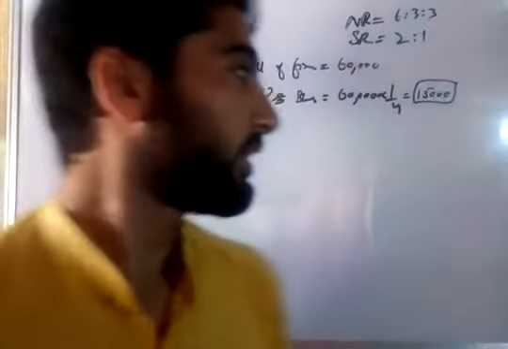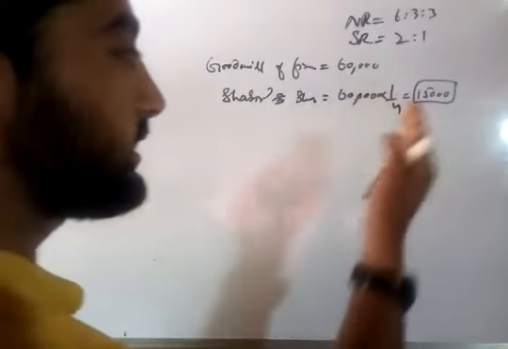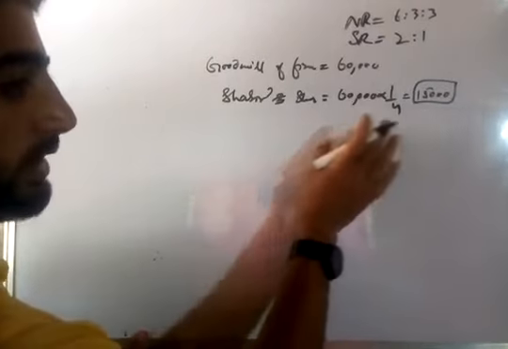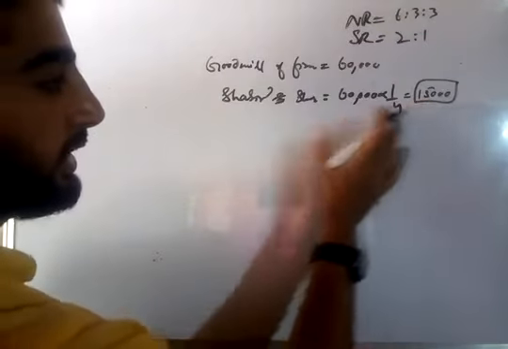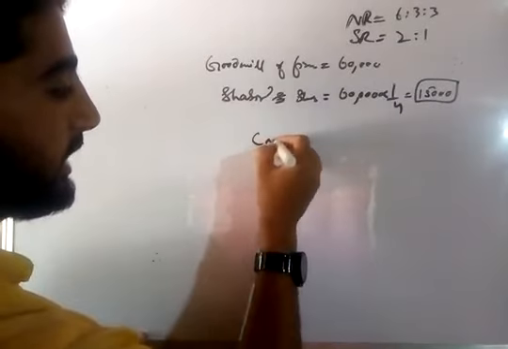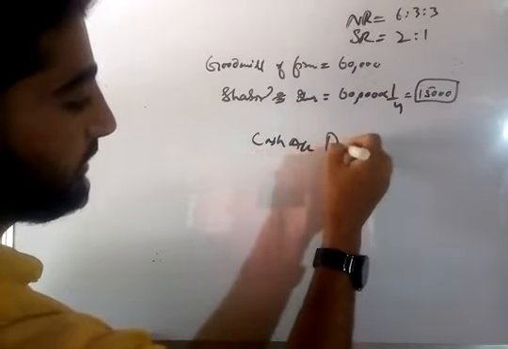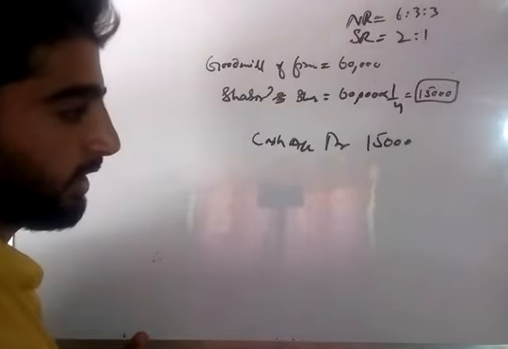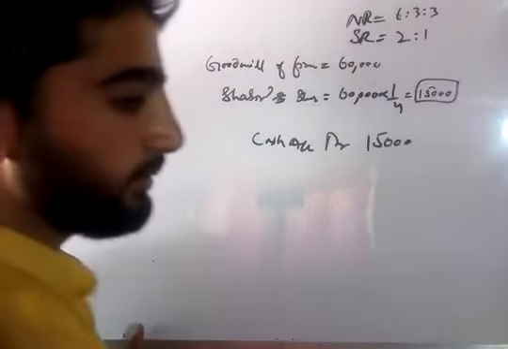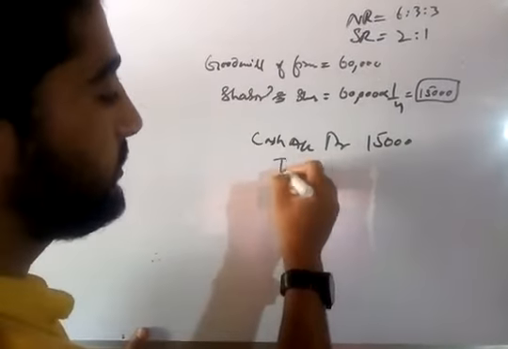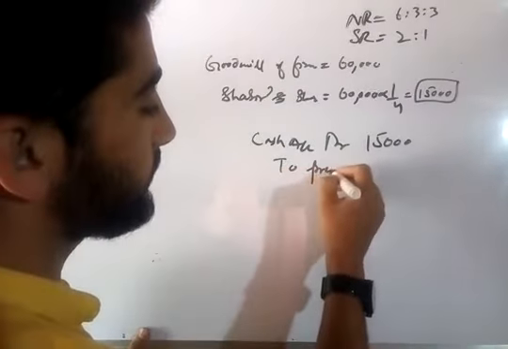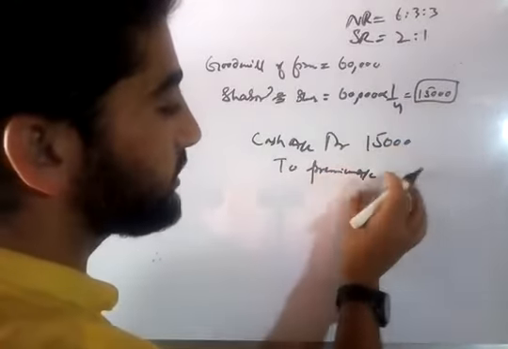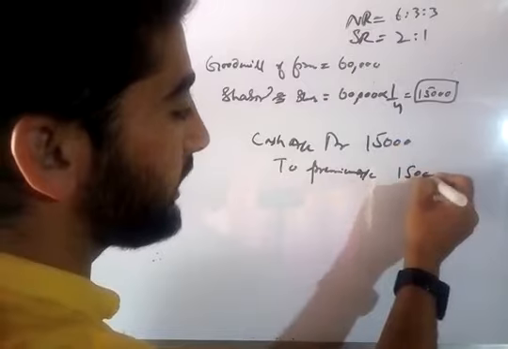So here the partner brings the necessary amount, this 15,000 in cash, and the firm will receive the cash. Now the accounting treatment of goodwill will be as such: cash account debit 15,000 to premium account. The firm will put this cash into premium account, this 15,000. You know why?